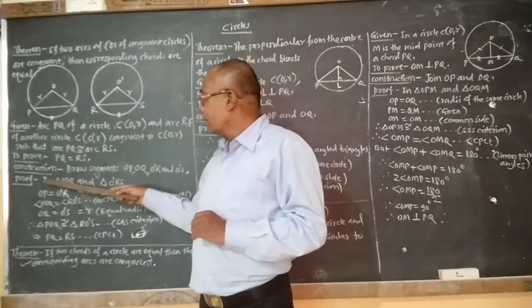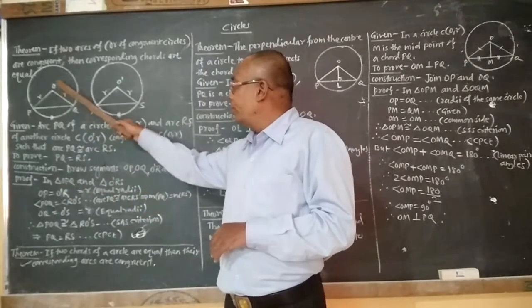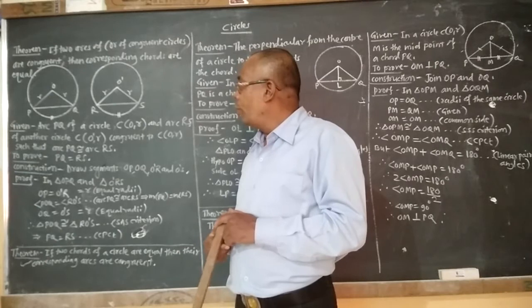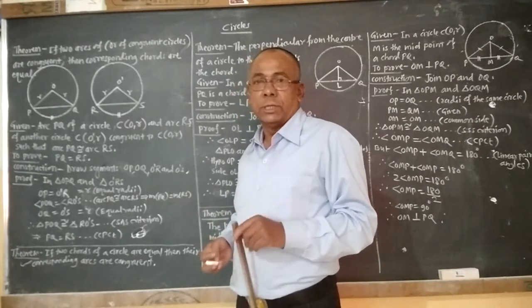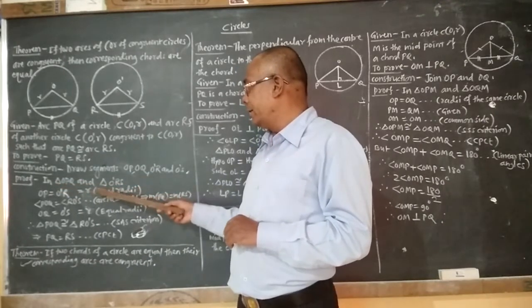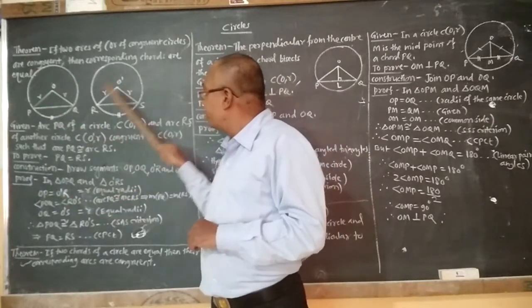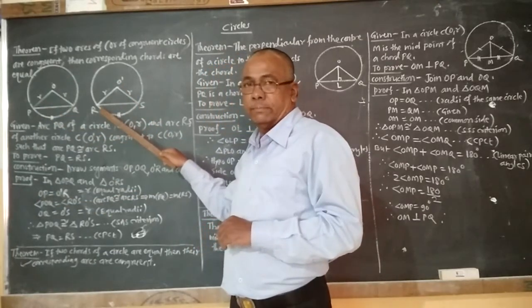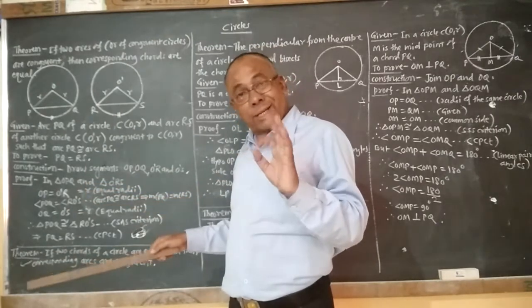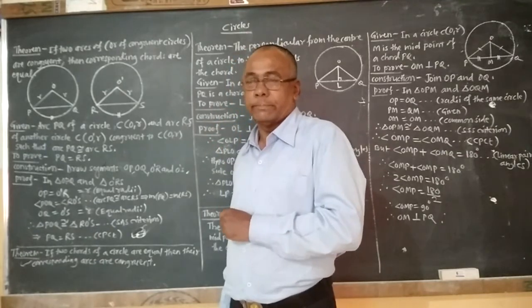Now proof. Due to the construction we get two triangles, namely OPQ and O dash RS. So in triangle OPQ and triangle O dash RS, OP is equal to O dash R. The reason is radii of the congruent circles.